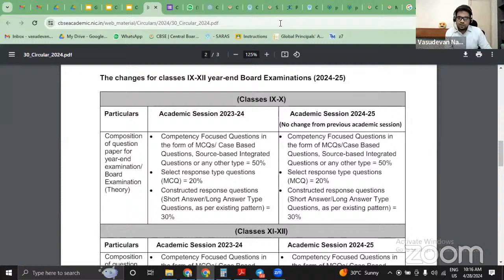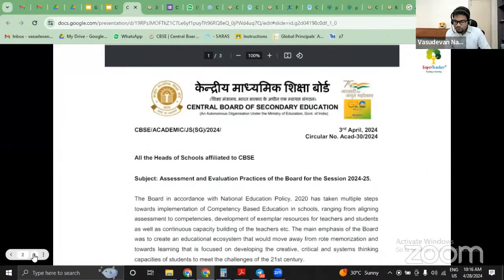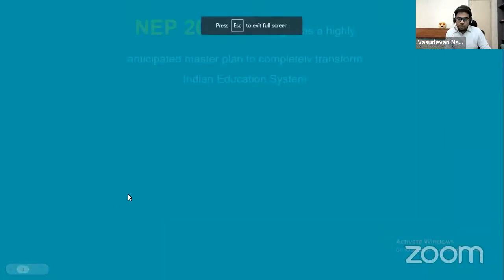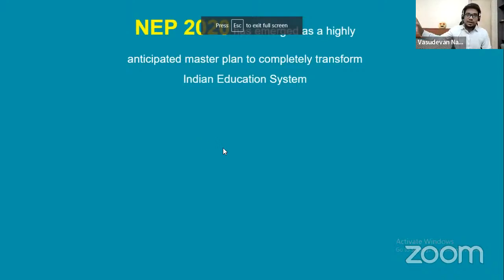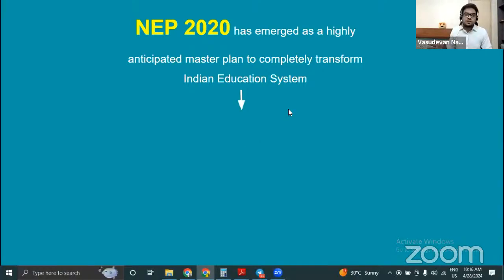And for the teachers who have already attended our training program in the past, this would be more like a revision for sure. So let's quickly get on to that. Now, we also understood that based on the industrial revolution that was happening out there, NEP became a highly anticipated master plan to completely transform the Indian education system. You know the reason for that, right?